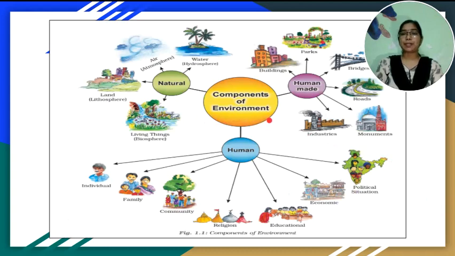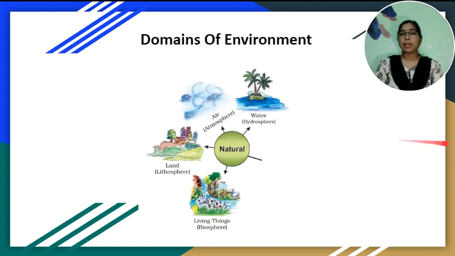There are three components. The first is natural, second human made, and third one the human. Land, air, water and living things are the examples of natural environment, and human made environment refers to buildings, parks, bridges, roads, etc. And human environment refers to individual, family, community, religion, etc. Let's first walk around the natural environment. The natural environment refers to both biotic and abiotic conditions existing on the earth.